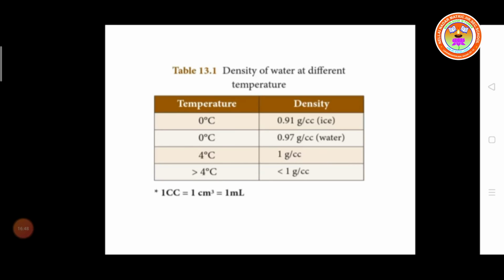So 1 cc is equal to 1 centimeter cube or equal to 1 ml. 1 cc means 1 ml. Cc means cubic centimeter.